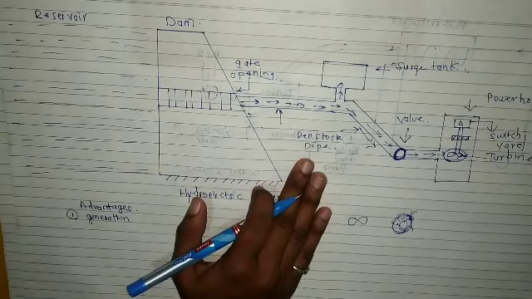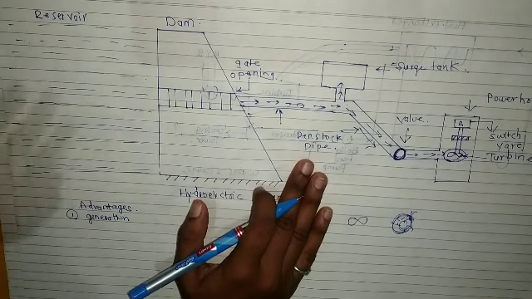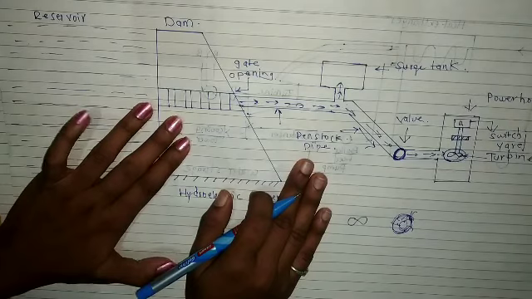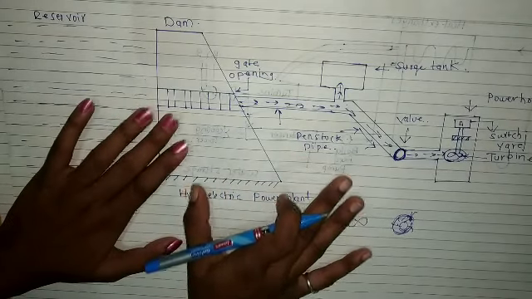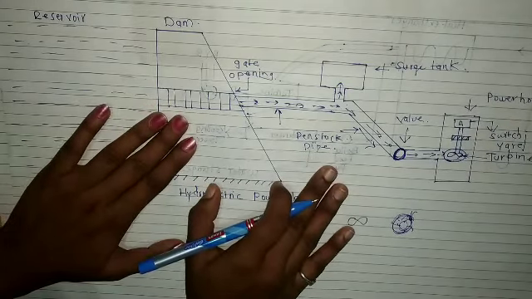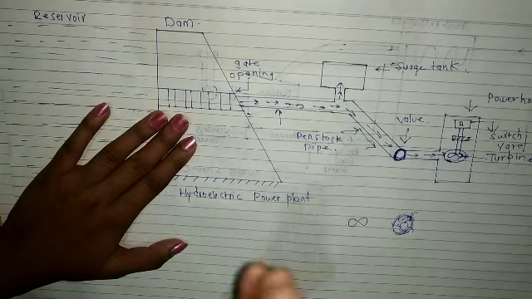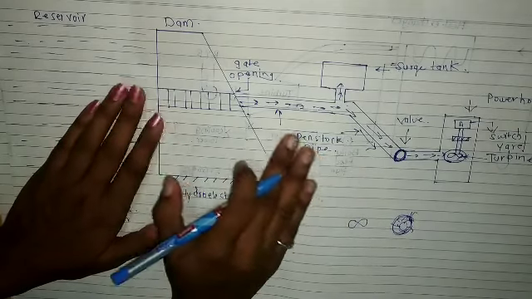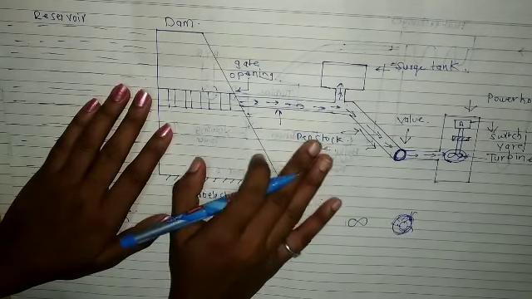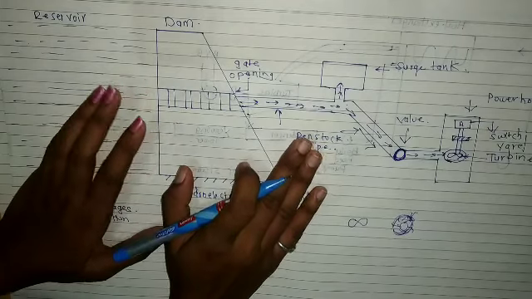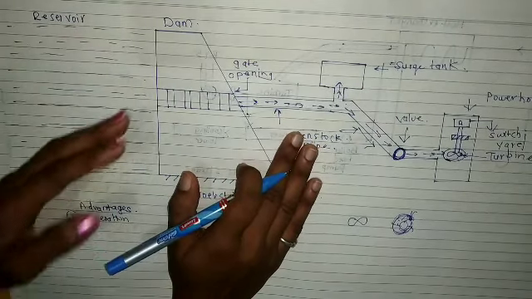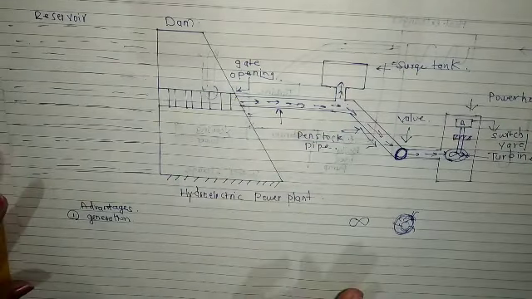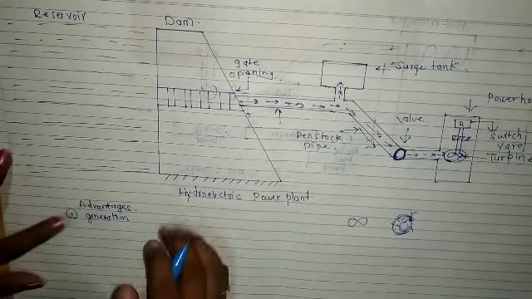Whatever maintenance we have to do to take care of this dam is very low. It is neat and clean, so the life of this dam is more. There are no gases, there is no burning, so no gases are formed. It is pollution free. Dam water can also be used for irrigation purposes. Its efficiency is very high. So these are the advantages.